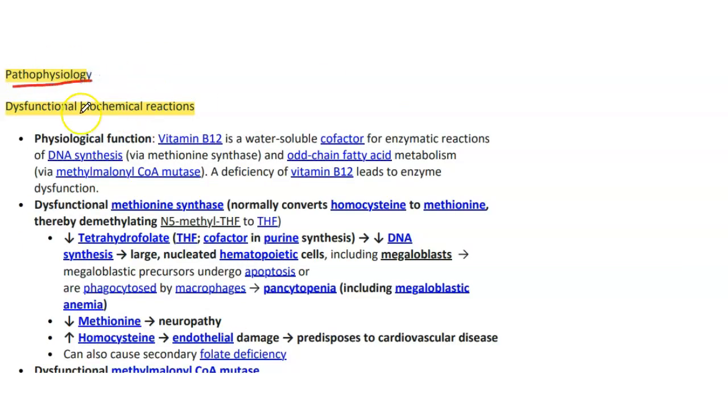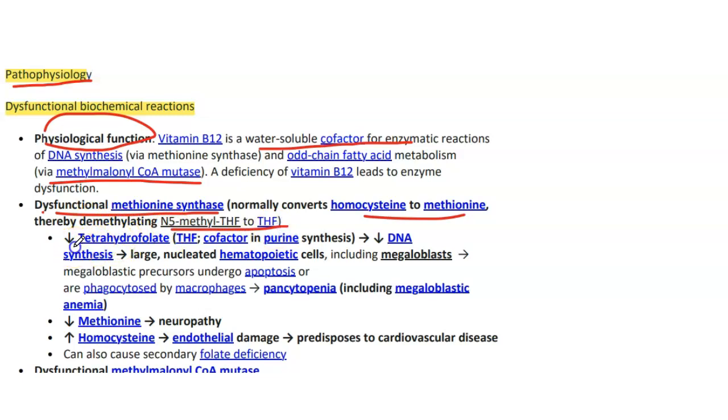What's the underlying mechanism? Pathophysiology. So, the physiologic function of B12. It's a water-soluble cofactor for enzymatic reactions of DNA synthesis via methionine synthase and branched-chain fatty acid metabolism via methylmalonyl-CoA mutase. A deficiency of B12 leads to enzyme dysfunction. So we will have dysfunctional methionine synthase, which normally converts homocysteine to methionine, thereby demethylating 5-methyltetrahydrofolate to tetrahydrofolate.